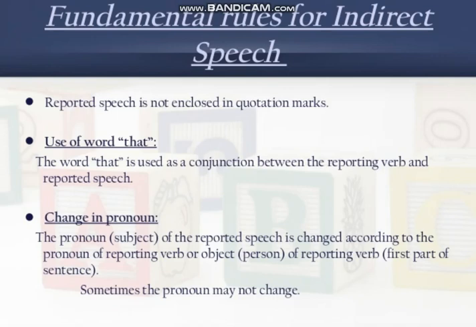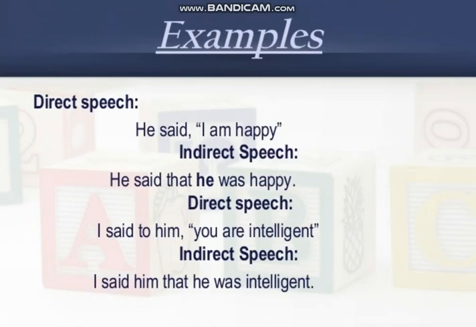The next rule is the use of the word that. The word that is used as a conjunction between the reporting verb and reported speech. By joining these two components in indirect speech, it's easy to recognize or separate the first part of the sentence and the second part of the sentence. As you can see, he said, I am happy. So he said is a separate part of the sentence and I am happy is a separate part of the sentence. So it's easy in direct speech to recognize them.